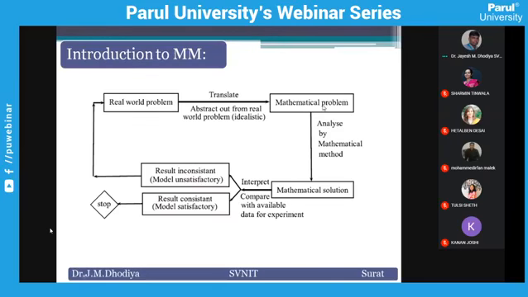So according to what kind of mathematical formulation your problem has, you can convert it into mathematics, find a mathematical solution, and then interpret it with the real world phenomena again. If your solution is correct, then you can say it is okay. If it is not correct, that means there is some problem in your formulation, or sometimes in the technique too. In the technique also there can be a problem.